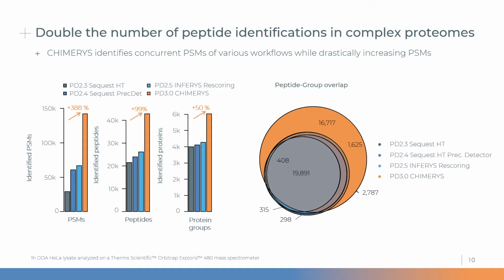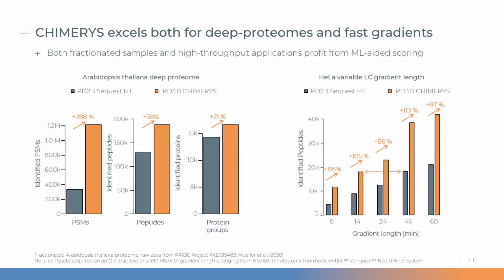And what is very encouraging is that CHIMERYS identifies nearly all peptides identified by previous versions of Proteome Discoverer utilizing Sequest and adds additional identifications on top of that. However, CHIMERYS not only works for complex full proteomes, but also highly fractionated samples, as the one shown here on the left.